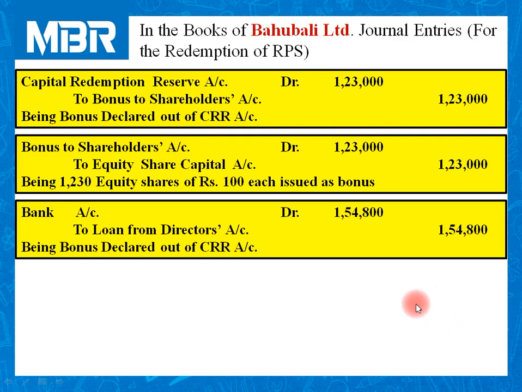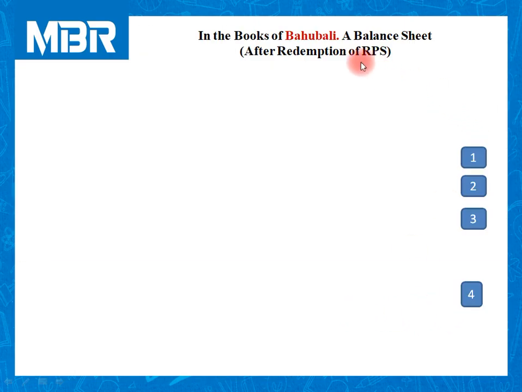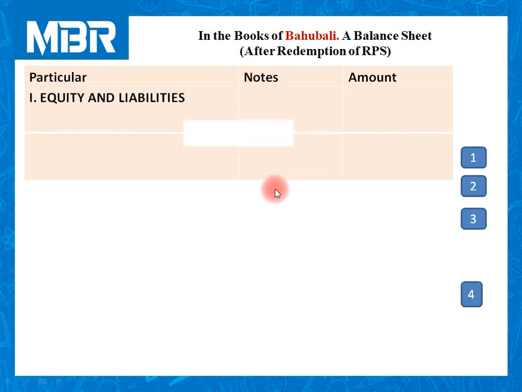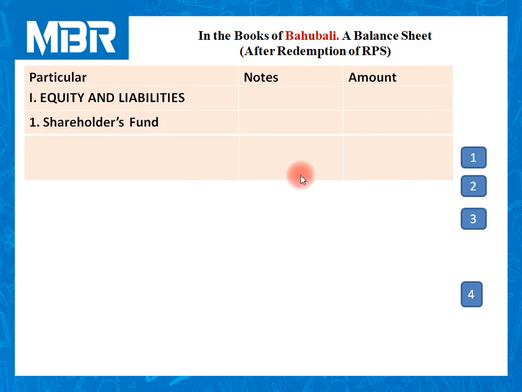After discussion of journal entries, let us move towards final part of our topic, that is preparation of vertical balance sheet. Equities and liabilities. Shareholders fund. Shareholders fund includes share capital of rupees 7,86,000.